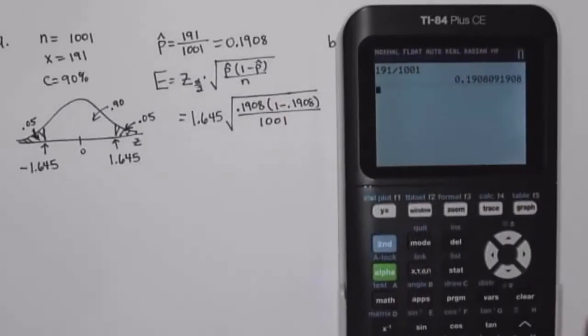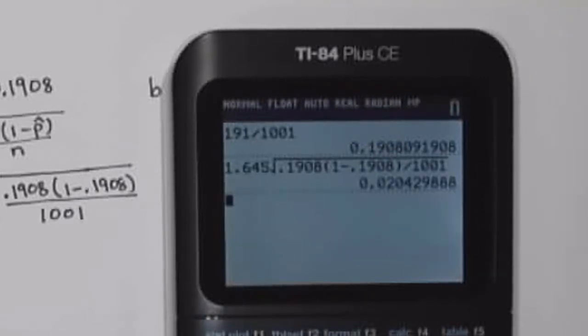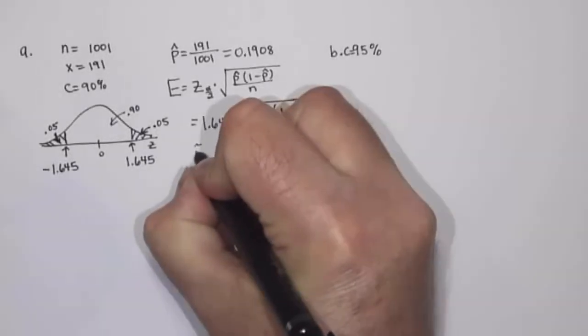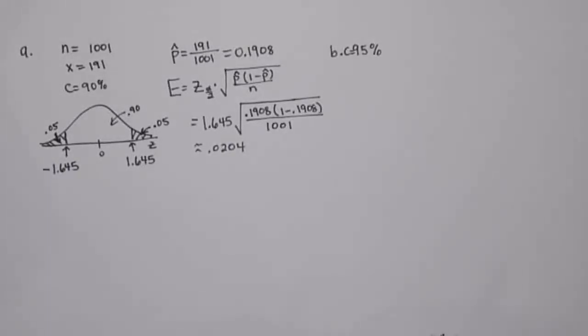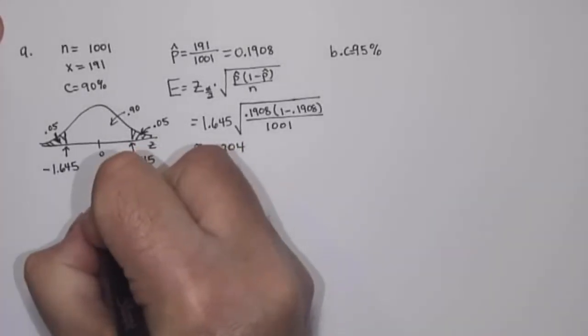So if I bring back in my calculator, 1.645 times the square root of 0.1908 times 1 minus 0.1908, close parenthesis, divided by 1001, that is 0.0204. So this is 0.0204. So my 90% confidence interval is going to be